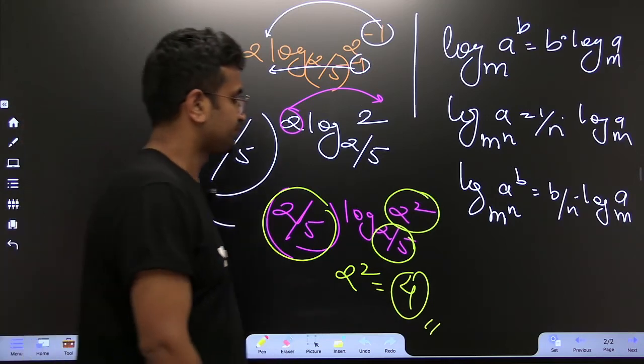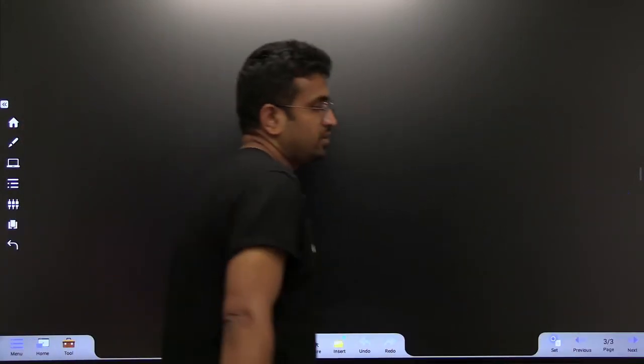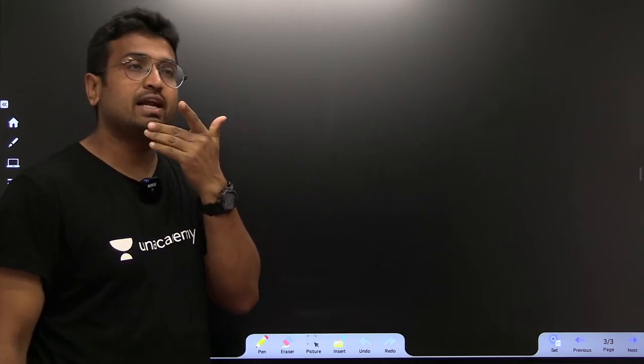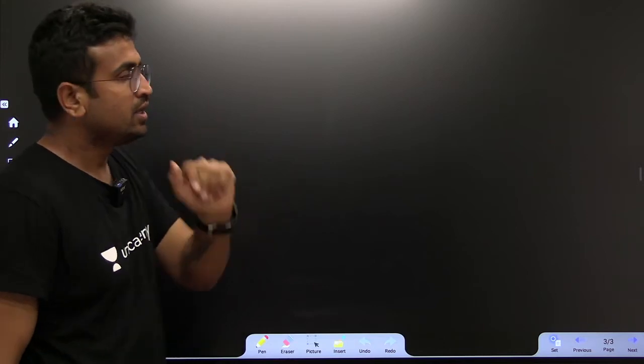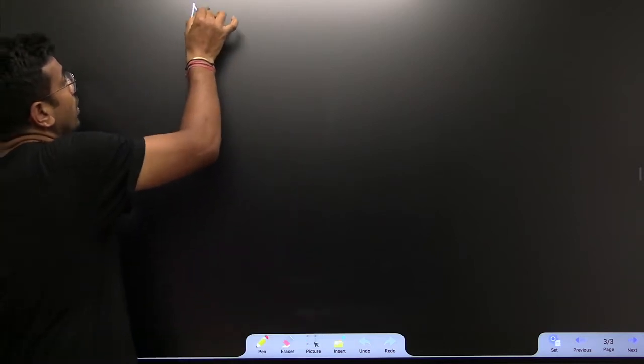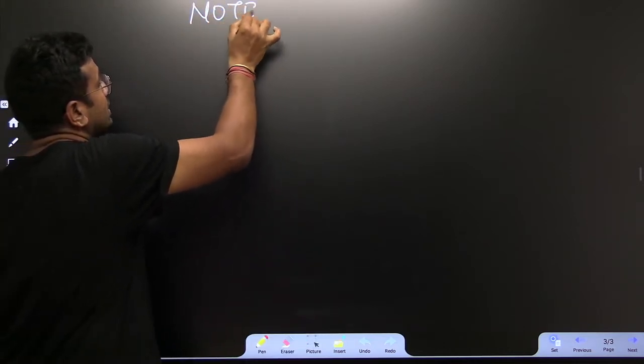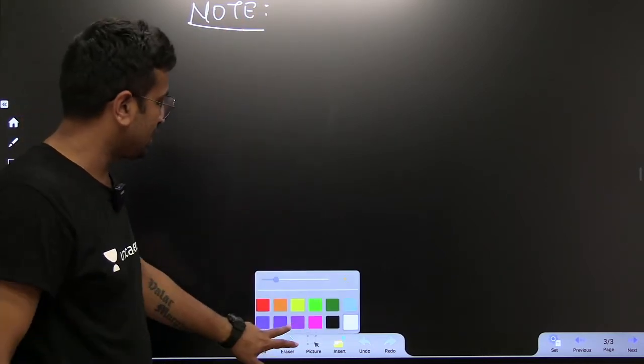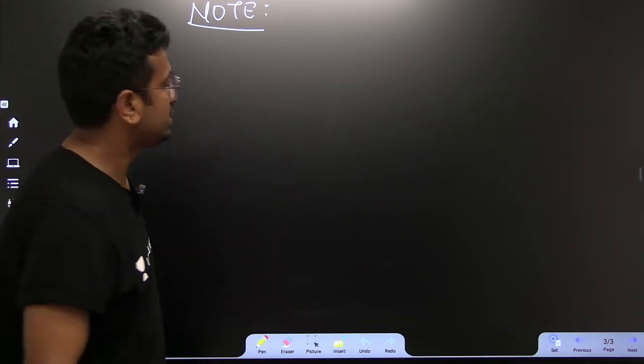Now listen to this. The kind of paper IIT Bombay is giving, I do believe that hexagon and equilateral triangle are very, very important figures. I think we should write a few important points in case of regular hexagon. Listen to this, don't miss this.